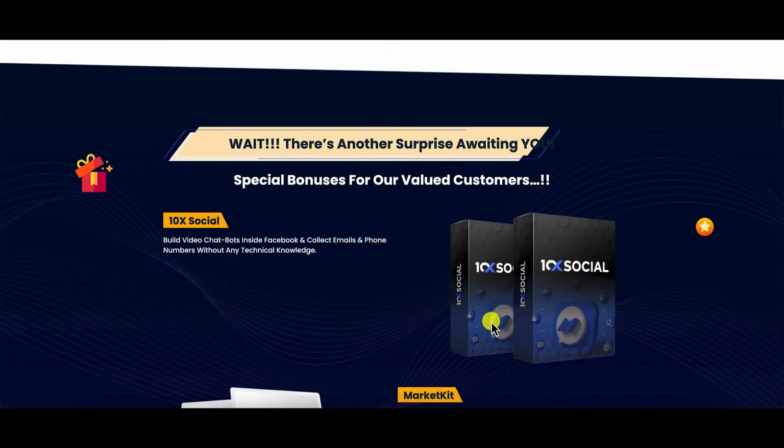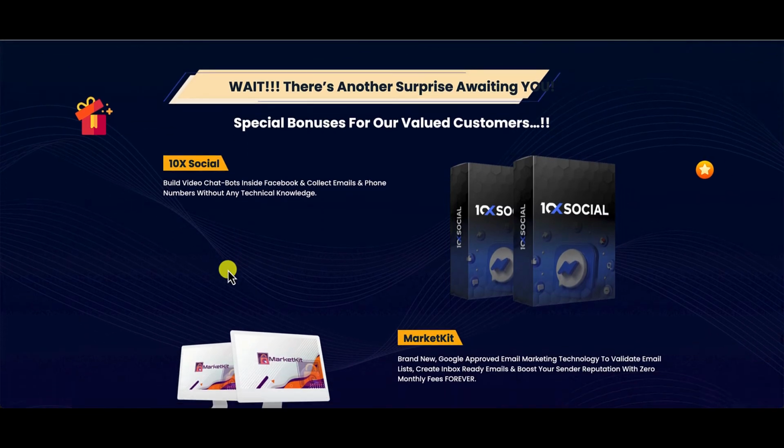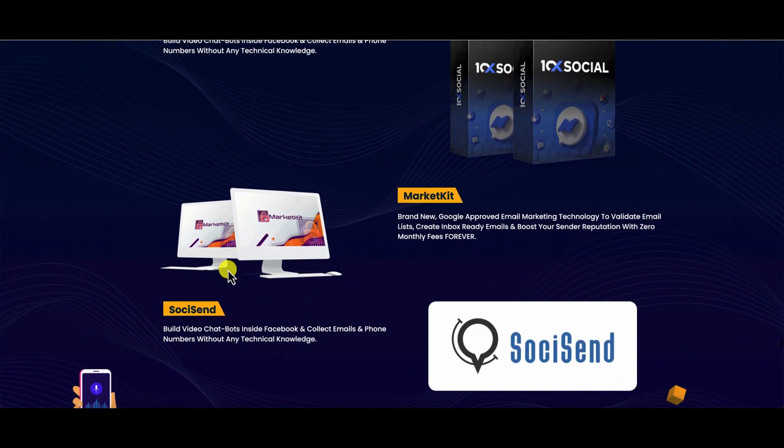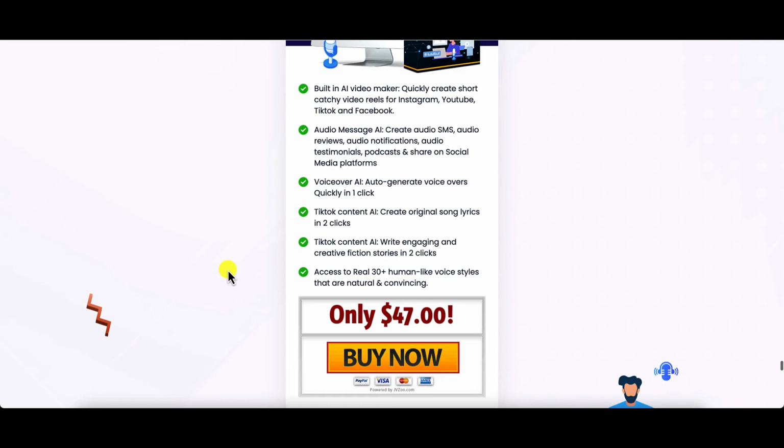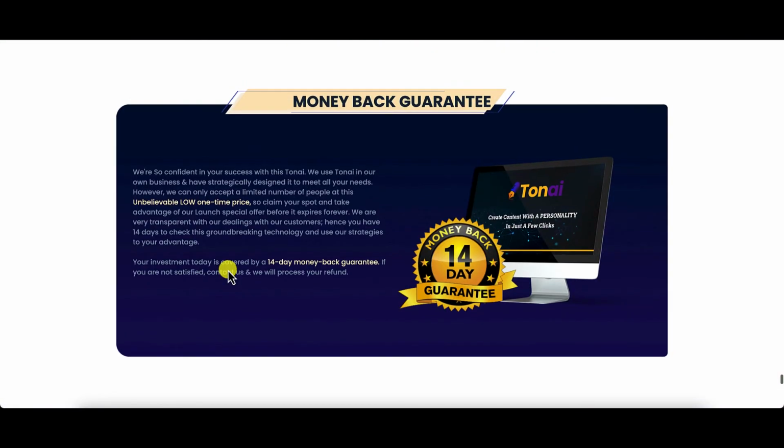So there are three bonuses, guys, when you pick it up during this launch phase. Bonus number one is 10x social. Secondly, Market Kit. And the third is Soshi Send. And the price, guys, is just a one-time $47. And there is a 14-day money-back guarantee.